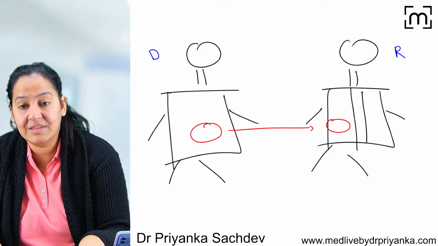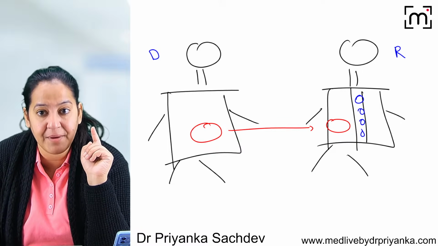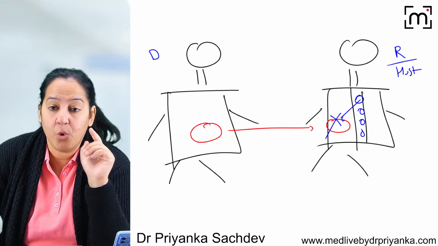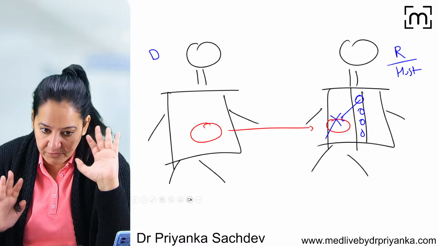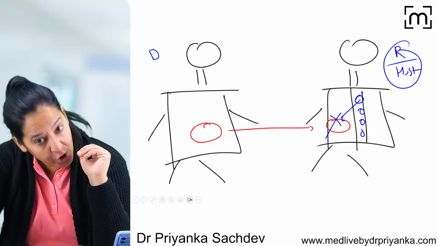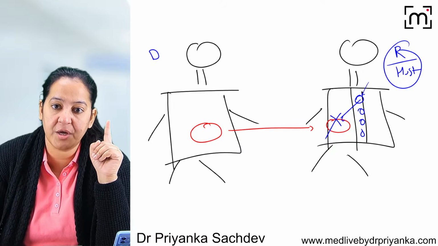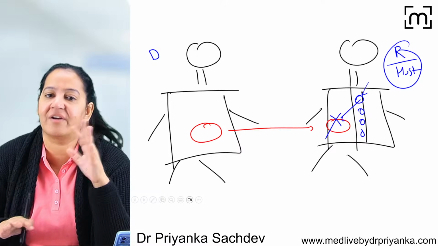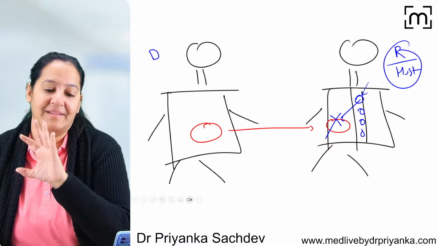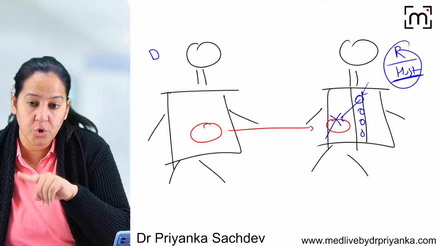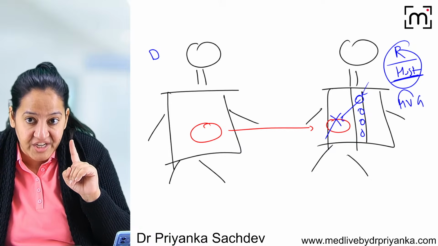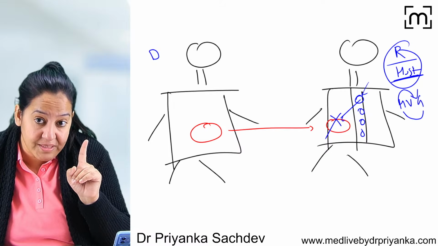Now, the immune system of the recipient is rejecting the graft. Who is rejecting the graft? I will call the recipient as host. So host is rejecting the graft. Host and recipient is one and the same thing. The host was rejecting the graft because the host immune system is very powerful and it was finding the graft as foreign. Anything foreign that comes in my body will be rejected. So it is the host who was rejecting the graft. It is known as host versus graft reaction. I repeat, host is rejecting the graft.